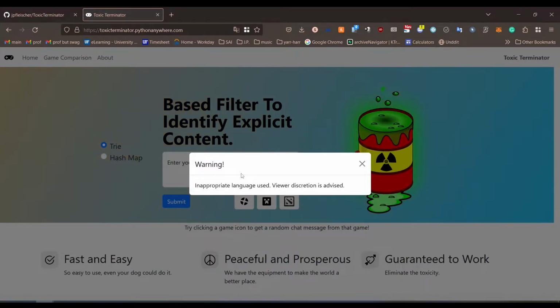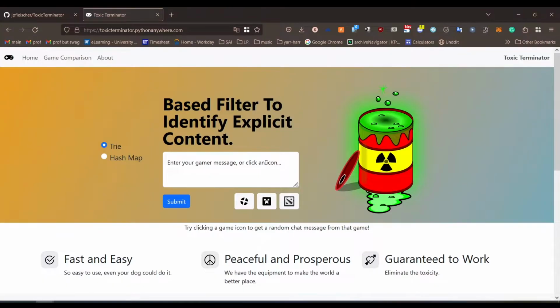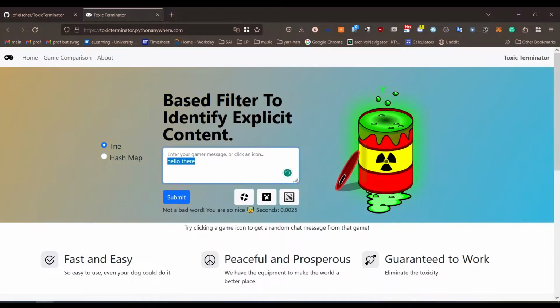Warning, there's inappropriate language used because we use real data points from video games with real chat messages, so there will be inappropriate language. That's the entire point. We're looking for bad words or bad phrases. So I can say hello there. I can put anything that I want and press enter, and it will tell me whether it's explicit. Well, I can say a bad word and it will tell me that it's bad.